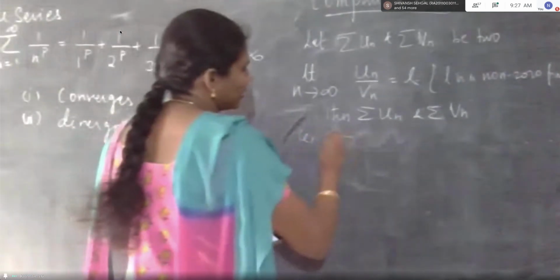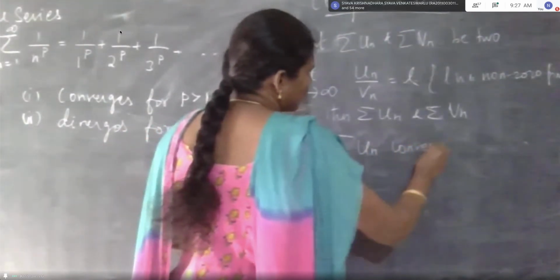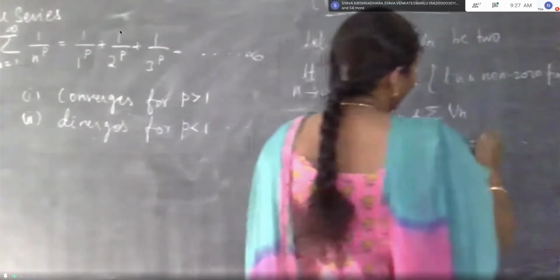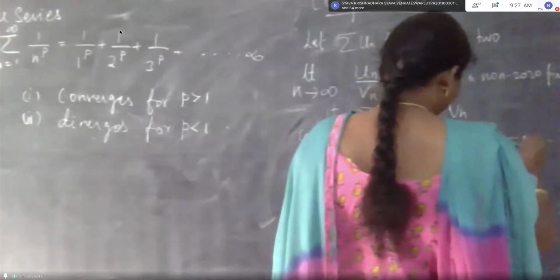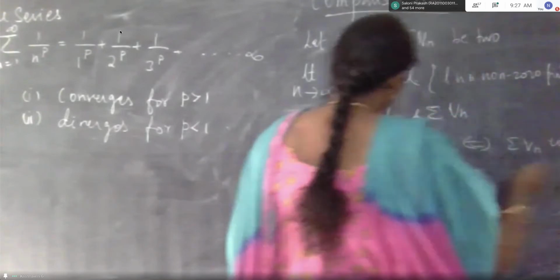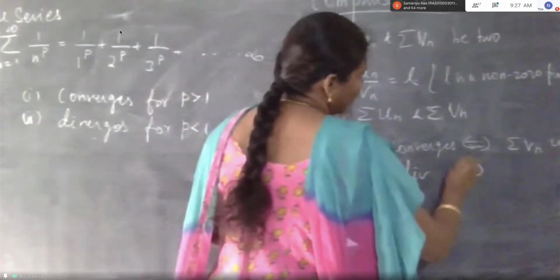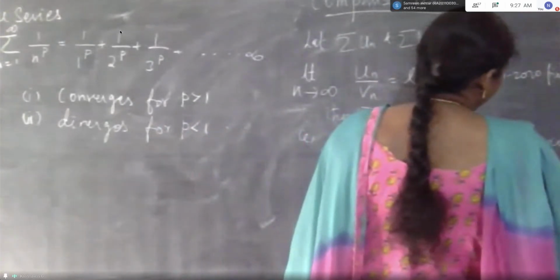That is, summation un converges if and only if summation vn converges. Summation un diverges if and only if summation vn also diverges.